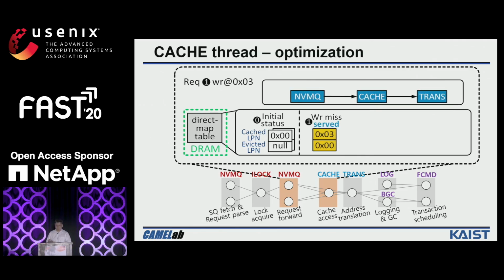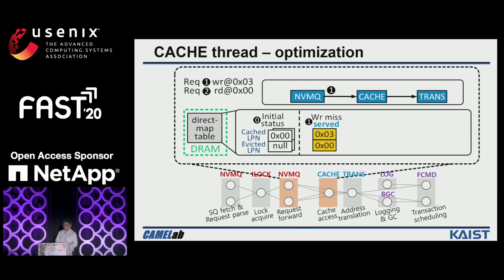Because of this miss, NVMQ will revise the direct map table by moving the 0x00 information to the evicted LPN. This indicates the page will be evicted. In addition, we also record 0x03 into the cached LPN. NVMQ will then forward the request to the cache because the cache will do the real evictions.